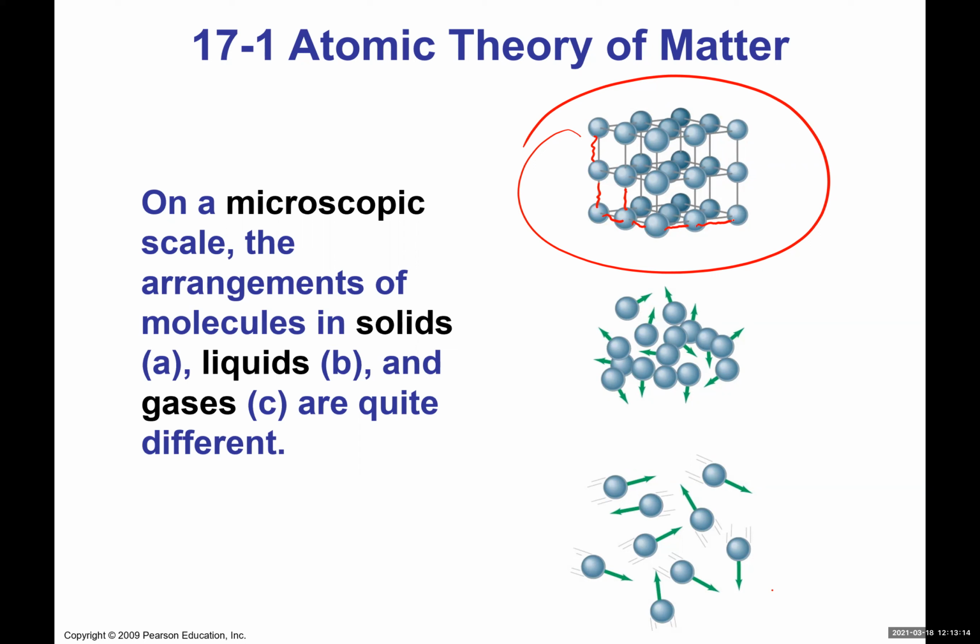That means they can't really go too far from one another. Springs allow them to move back and forth a little bit, which means they can vibrate relative to one another, maybe spin relative to one another. But they can't really go too far, because the spring has a restoring force that pulls them back. That's why objects in the solid state can maintain their shape: the molecules are bound to one another by these imaginary spring type forces.